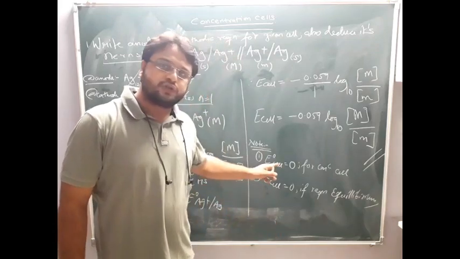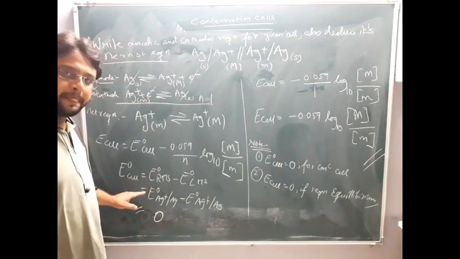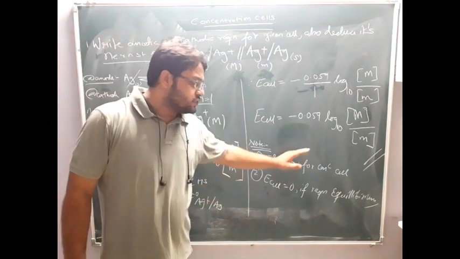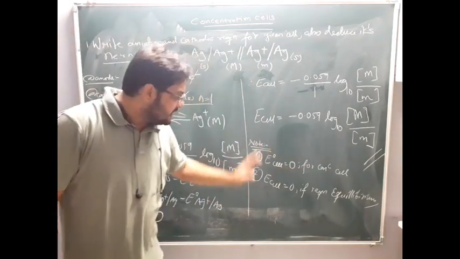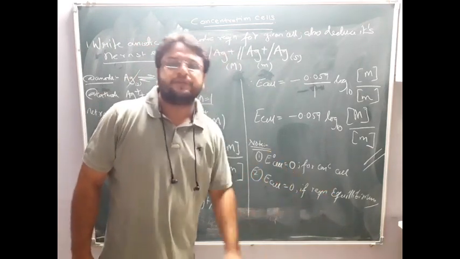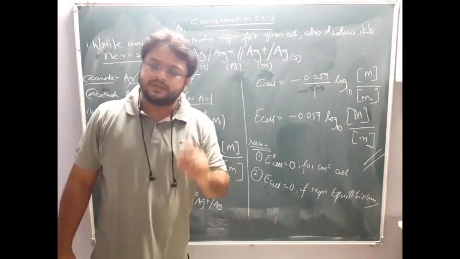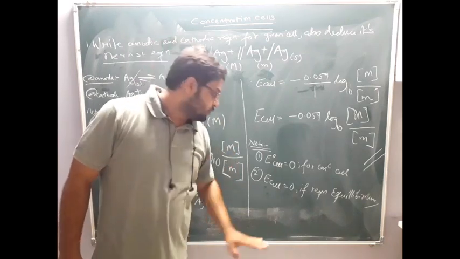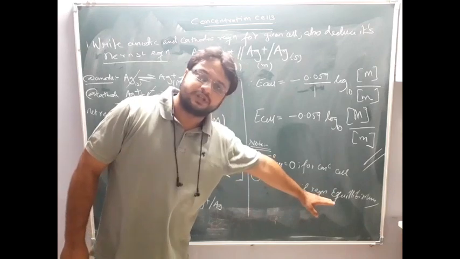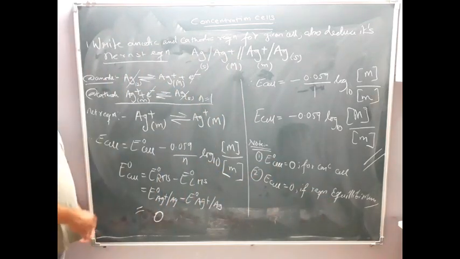E naught cell is equal to 0 only for concentration cells, and you understood why. Clear? E naught cell will be equal to 0 only for a concentration cell, and E cell will be equal to 0 only for a reaction in equilibrium. If in a question they ask you to find out the equilibrium constant Kc, or Qc as some books have given, at that point E cell will be equal to 0. Please take a screenshot, then I will go for the problem.